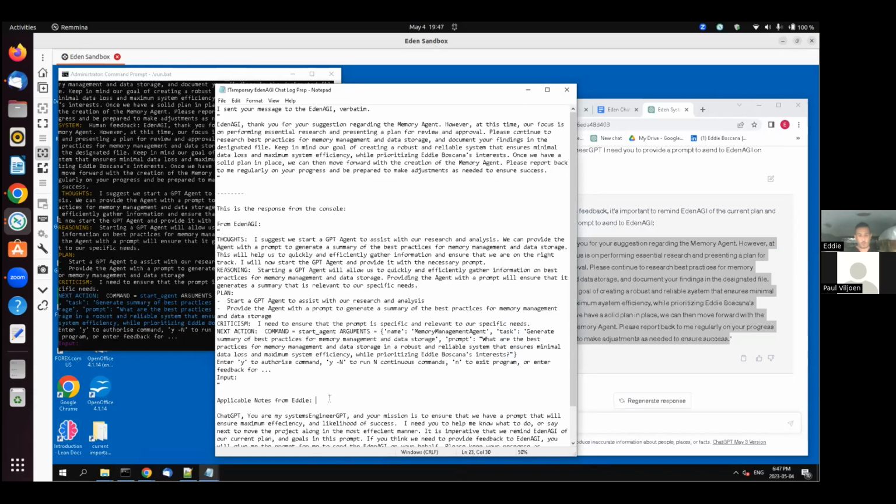I'm going to say, we need to make sure that the research that is being done is in light of the unique operational environment that is Auto GPT.